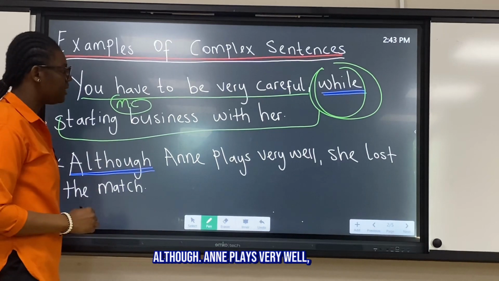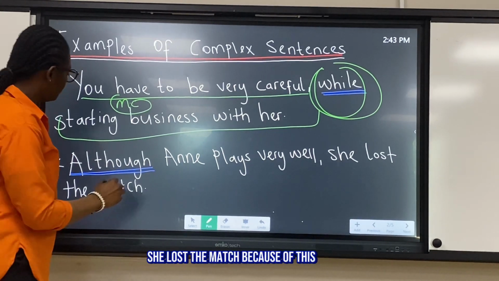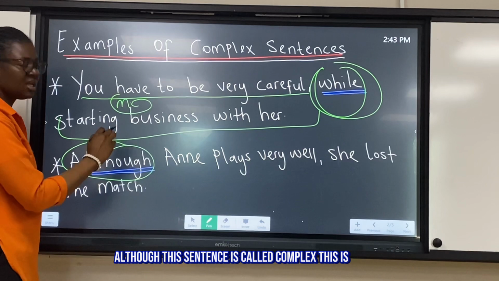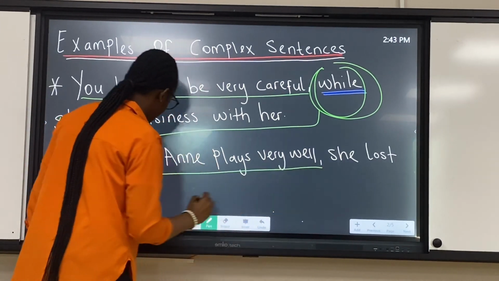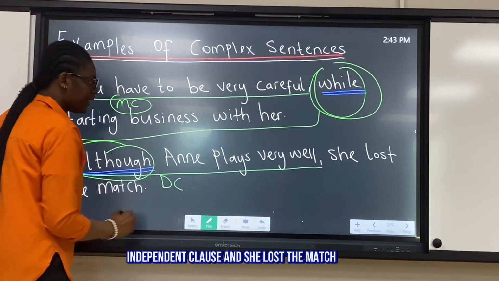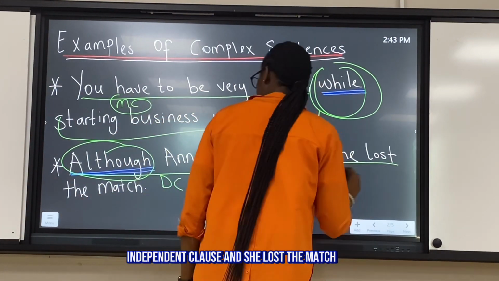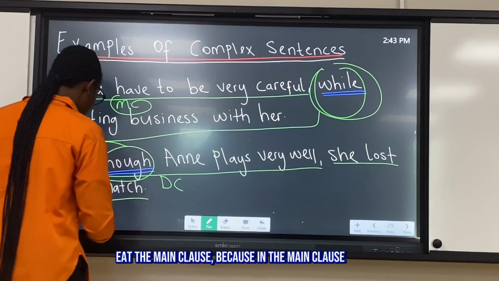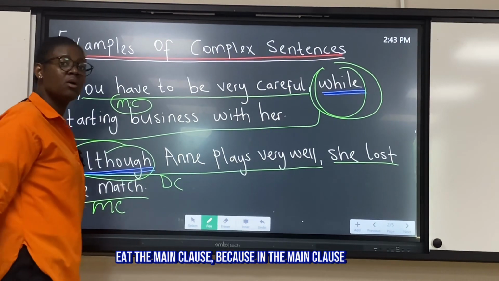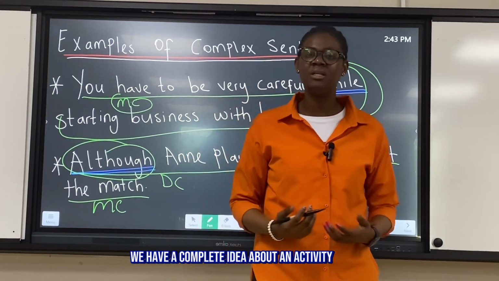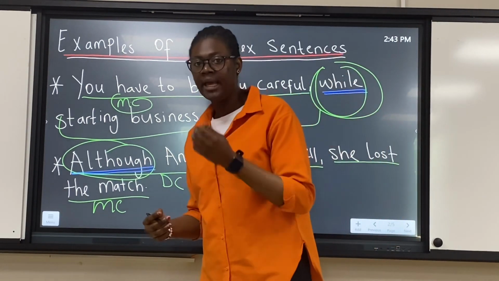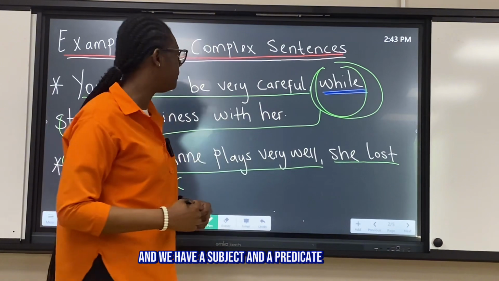Although Anne plays very well, she lost the match. Because of this although, this sentence is called complex. This is the dependent clause, and she lost the match is the main clause. Because in the main clause, we have a complete idea about something, we have a complete idea about an activity, and we have a subject and a predicate.